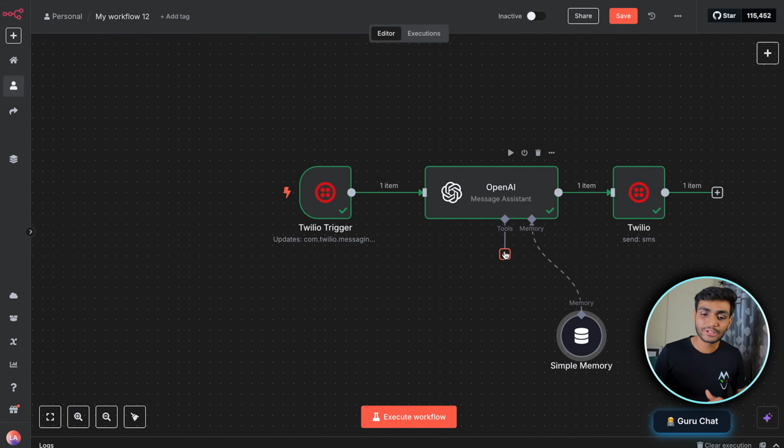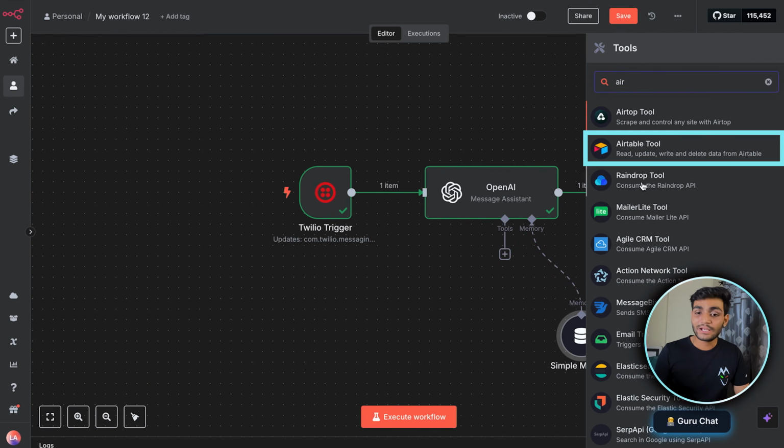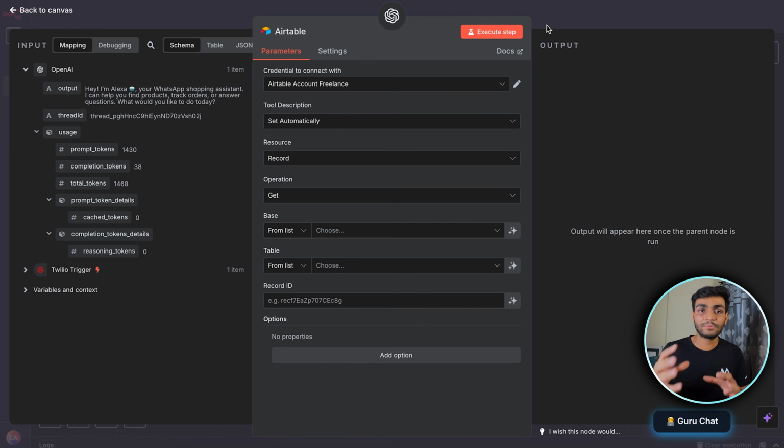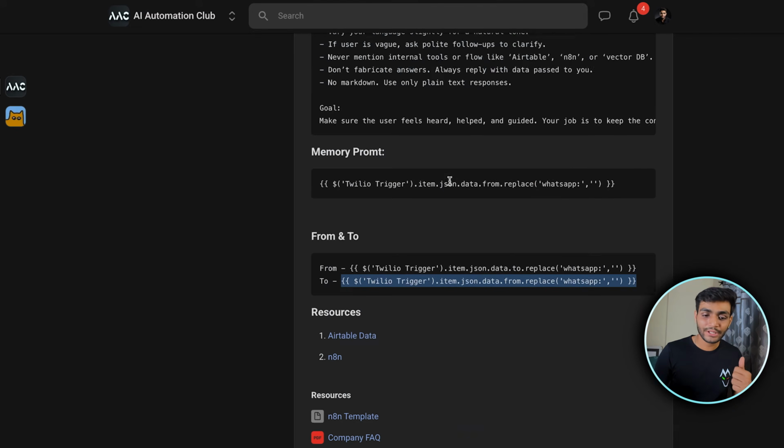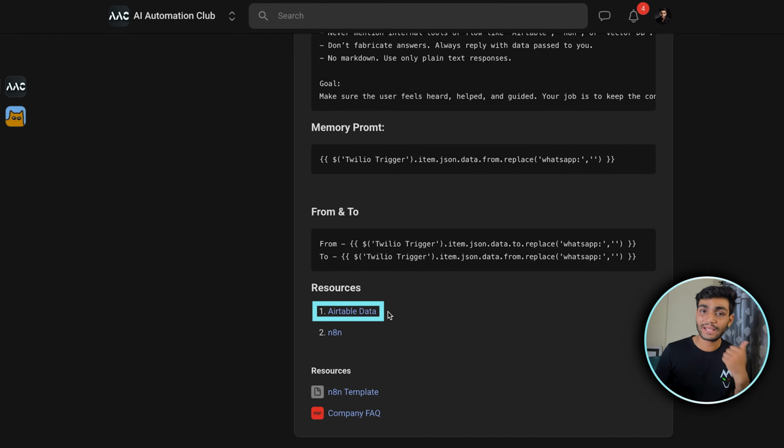So now we'll be giving the capability to our agent to bring in extra information. So for that, the tool which we'll be using is called Airtable. So Airtable is a tool which is kind of a database which stores all the information. So don't worry about that also. For all the tables which I'm using, in my school community, I have given the link to the Airtable data as well.